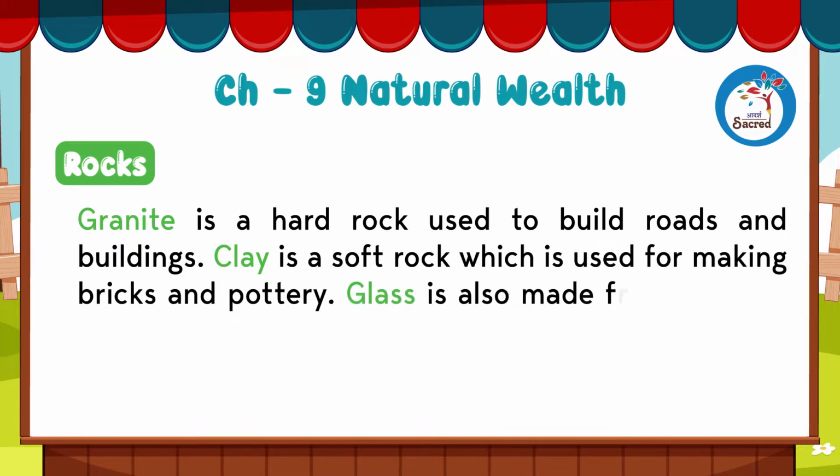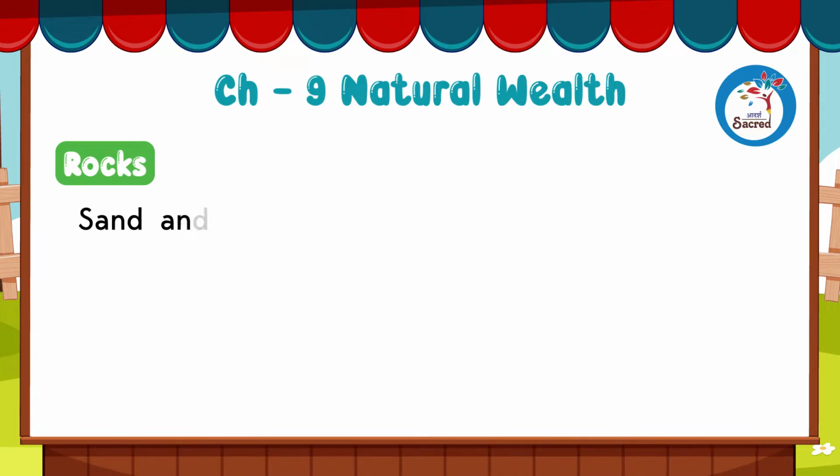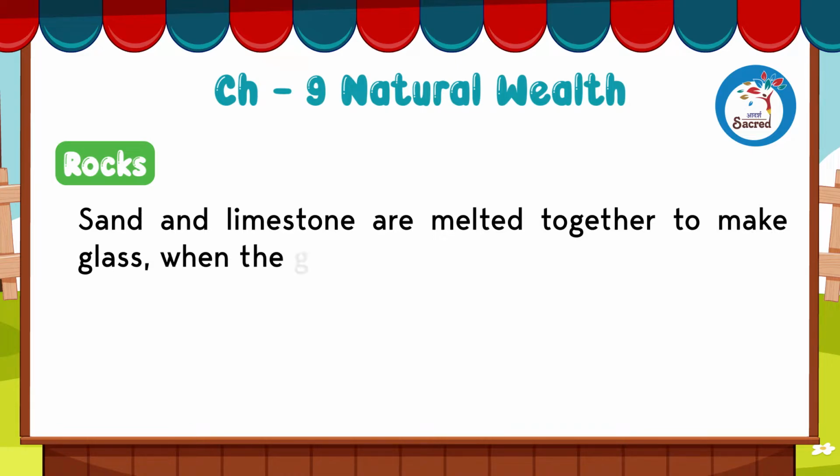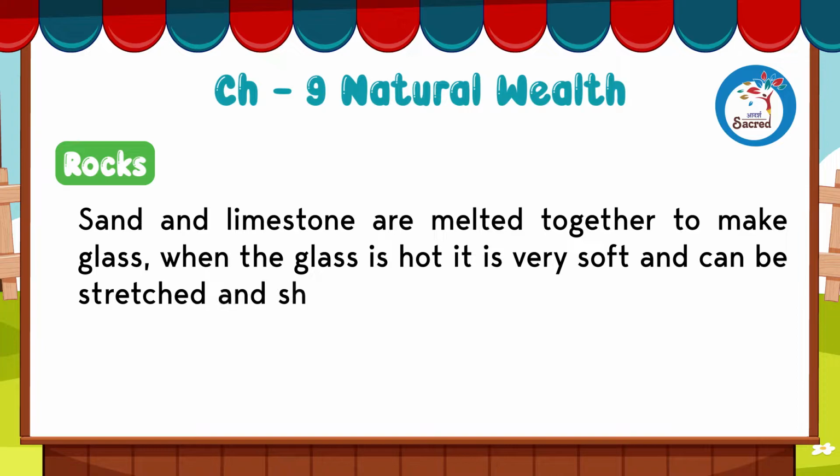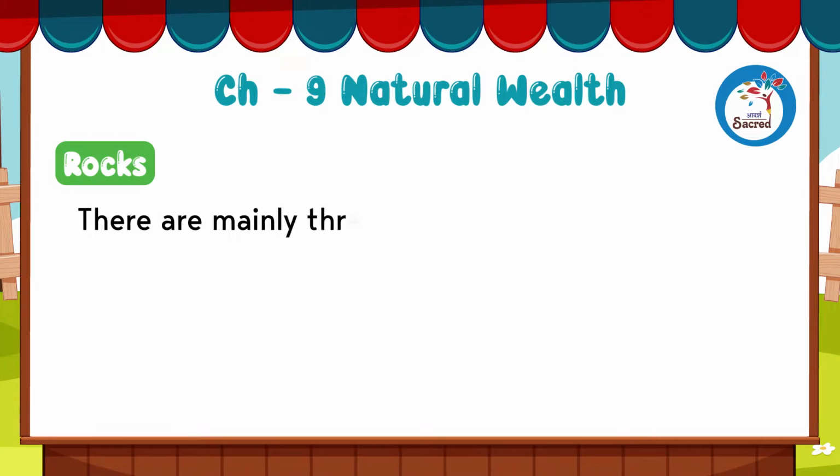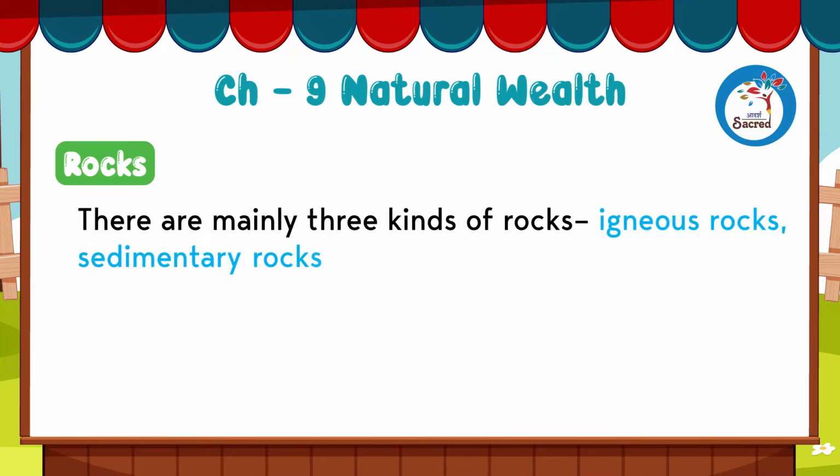Glass is also made from rocks. Sand and limestone are melted together to make glass. When the glass is hot, it is very soft and can be stretched and shaped into different objects. There are mainly 3 kinds of rocks: igneous rocks, sedimentary rocks and metamorphic rocks.